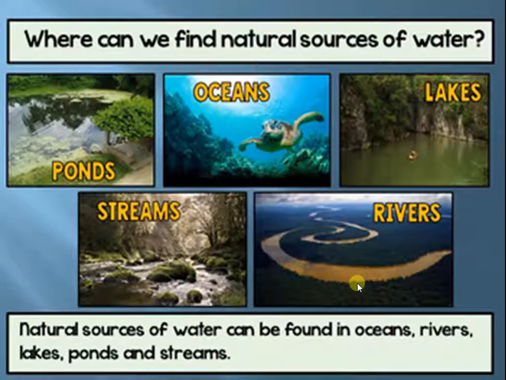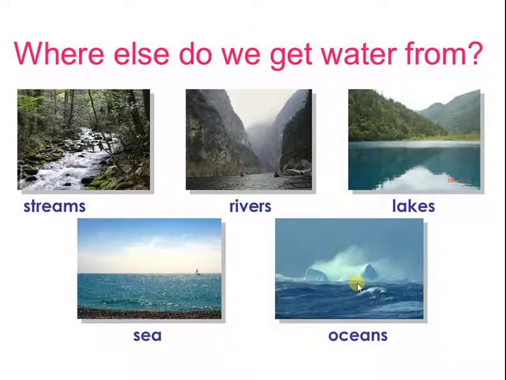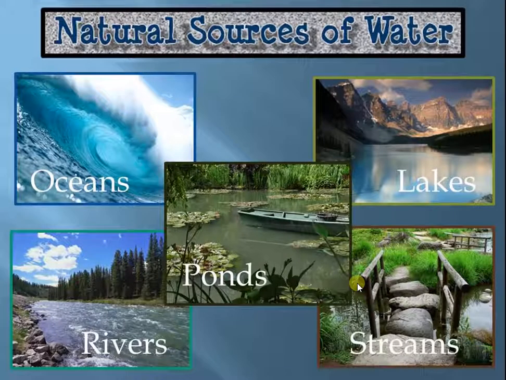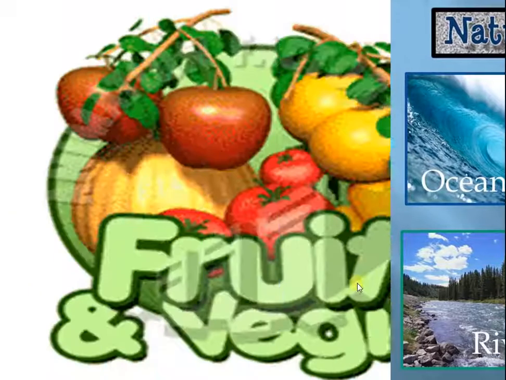Where can we find natural sources of water? We get water from different water sources in our surroundings. In most villages, wells, canals, tanks, ponds, rivers, oceans, streams, lakes, etc. Children, do you know where else we get water from? We get water from streams, rivers, lakes, seas and oceans, etc. These are the natural sources of water. For example, oceans, lakes, ponds, rivers, streams, etc.